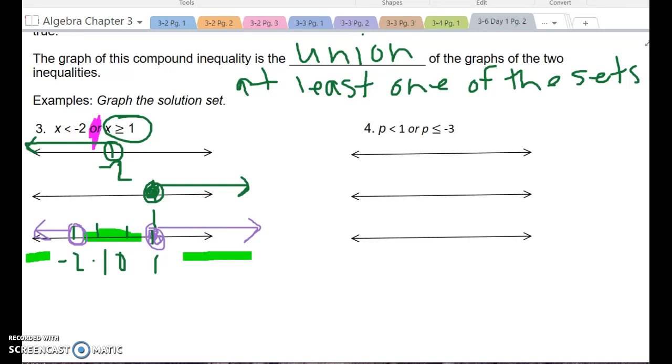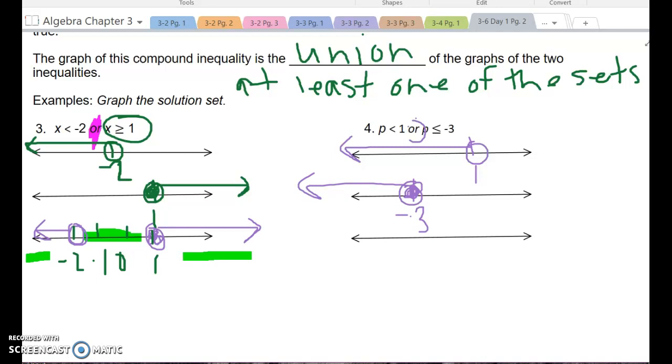All right, so we're going to go ahead and look at this next one. So P is less than 1, so I come over here. Here's my 1. P is less than 1, indicates open circle, arrow over. Again, I've got that word "or" there. P is less than or equal to -3. So here's my -3. It's got the filled in circle and it goes less than.